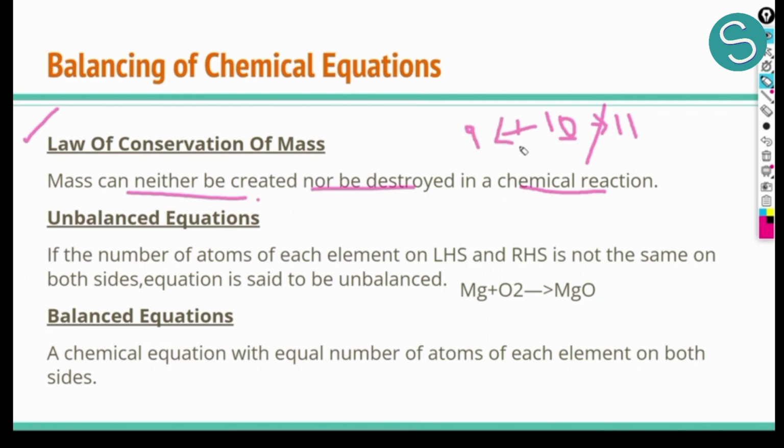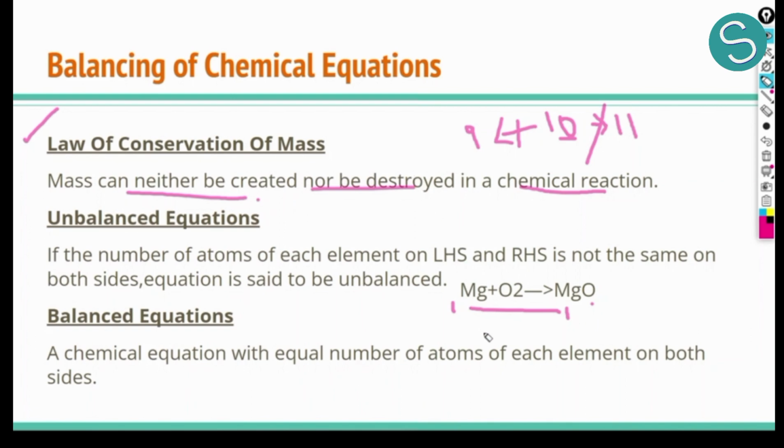So this means that mass can neither be created nor be destroyed in a chemical reaction. So this thing is very clear. Now we know, for example, if we look at this equation, we have magnesium, O2 and MgO. If we count the number of atoms both on the reactant side, which is the left hand side, and on the product side, which is the right hand side, if we count the number of atoms of each element, for example, for magnesium, we have one atom at this side and one atom at this side. So it is satisfying the law of conservation of mass.